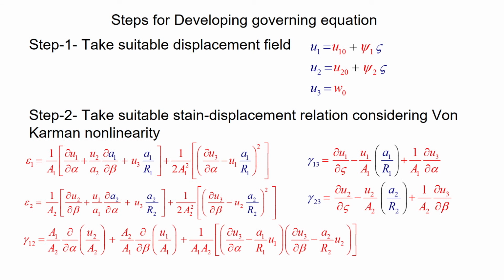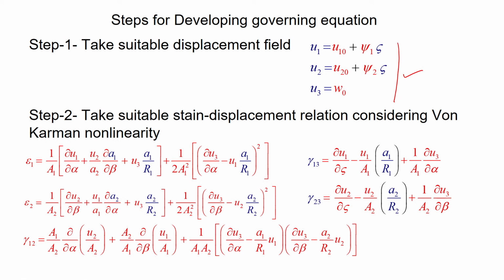So, our very first step for developing the governing equation, basically a displacement based governing formulation, is that first of all we have to choose a suitable displacement field. For the present case, this displacement field is finalized.